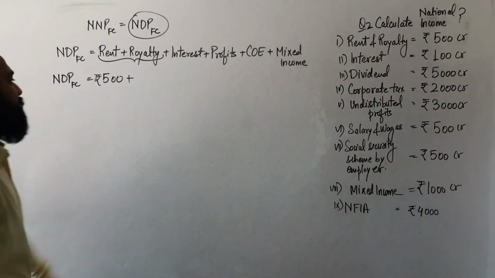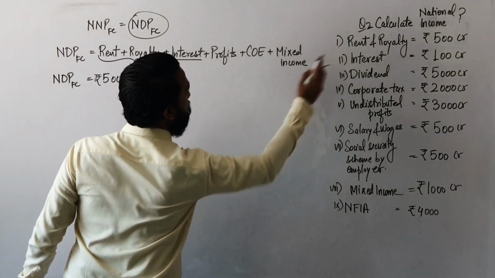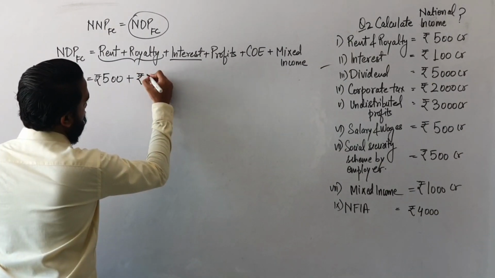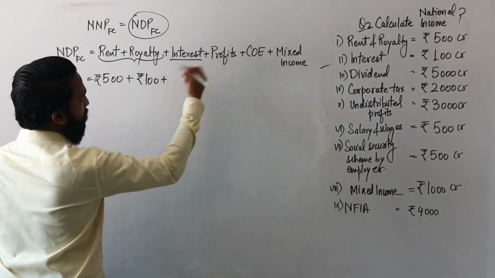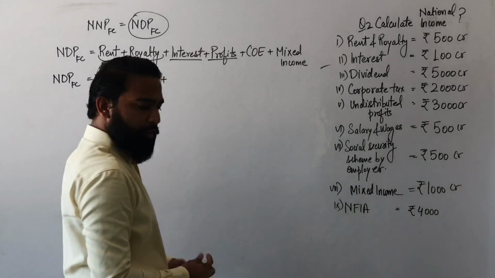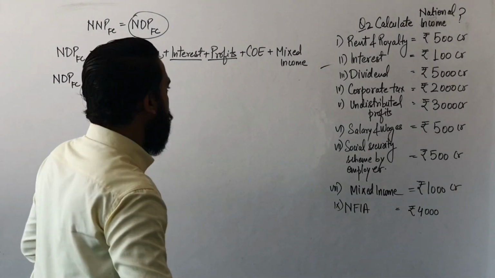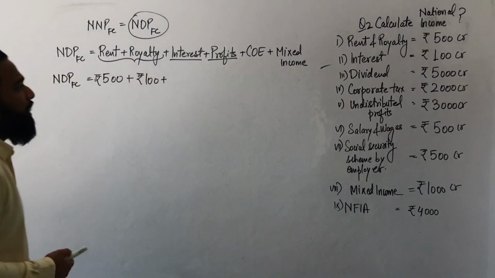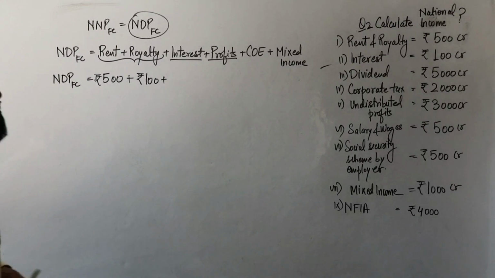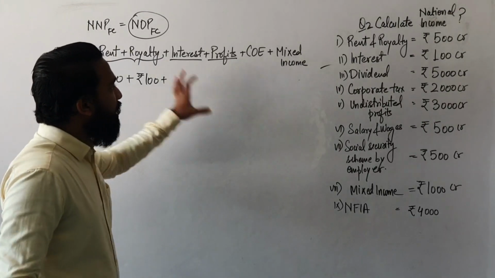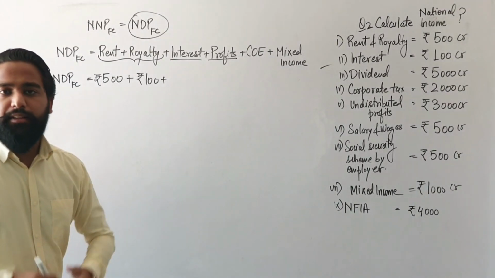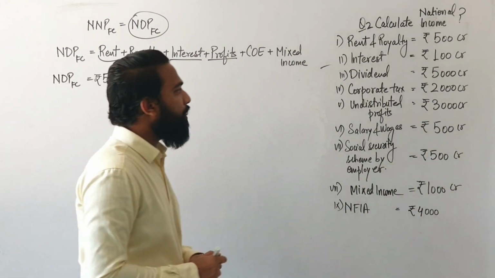Now the second one is interest. Interest is given as rupees 100 crores. Now profit. You already remember when we were completing the income method, if profit is not given completely, then there are three things which we need to add.